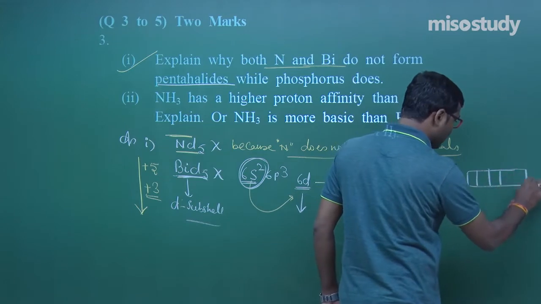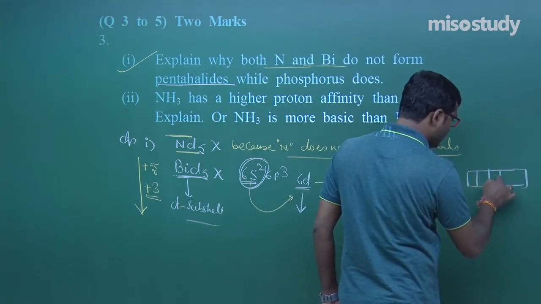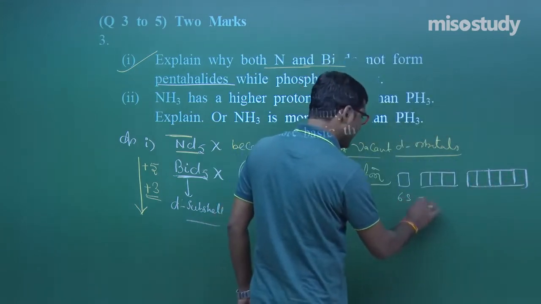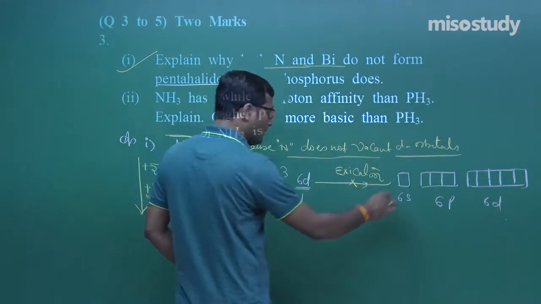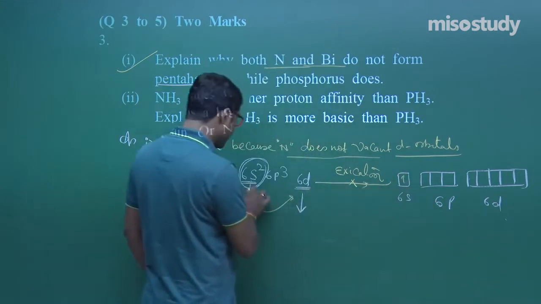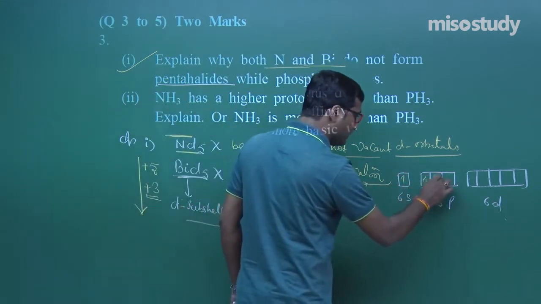1, 2, 3, 1, 2, 3, 4 and 5. This is 6s, this is 6p and this is 6d. The excitation energy is more, that is 2 electron. In the general condition, it has 2 electron. Now 1, 1, 1, 1, 1, 1.